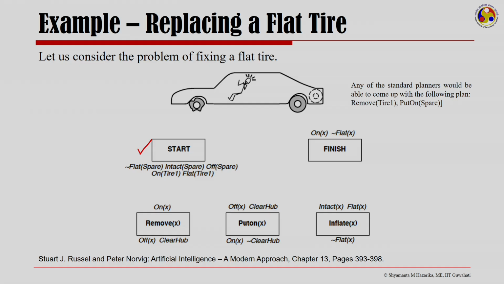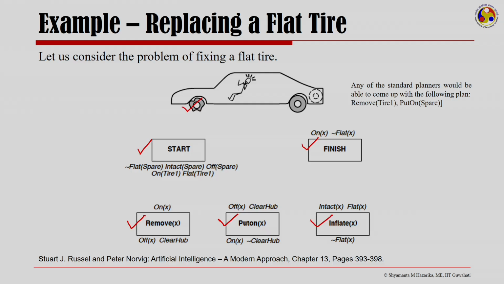I have an intact spare, and my tire 1 that I have is flat. I want to reach a situation where the tire is no longer flat. Now, I have operations: I can remove the tire, or I can put it on the hub again, or I can inflate the tire.